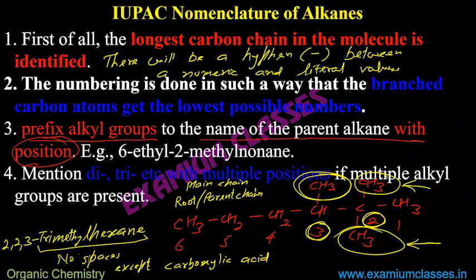So between 2 and 3 and T, there will be a hyphen. Wherever it appears in the name, even in between if it appears, and it will, we will talk about it. You can see here methyl hyphen 2 hyphen M. So between letter and digit here, between digit and letter here, always a hyphen, between digit and letter hyphen.